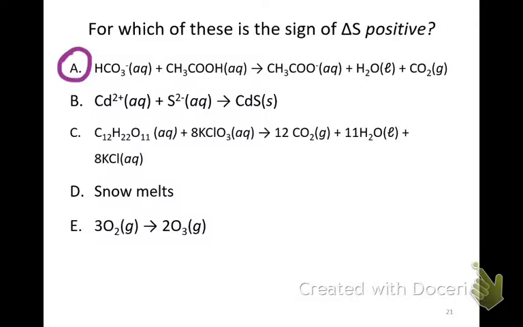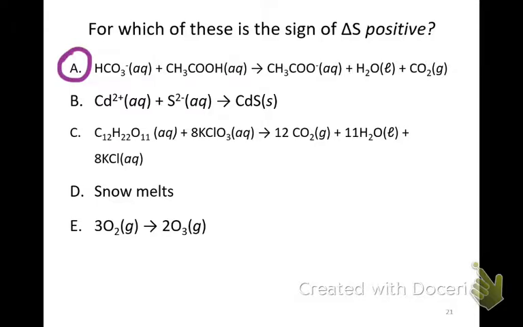The second reaction, cadmium ion plus sulfide ion becomes solid cadmium sulfide. We've seen this reaction before when we talked about making yellow pigment, when we talked about solubility. Entropy for this will be negative. Entropy will go down because we've taken two independent particles and made them one thing, and we've taken aqueous solutions and made them a solid.